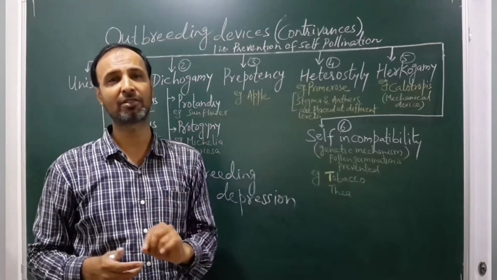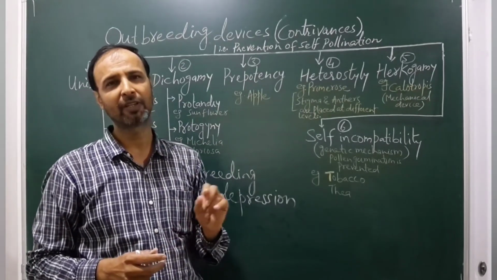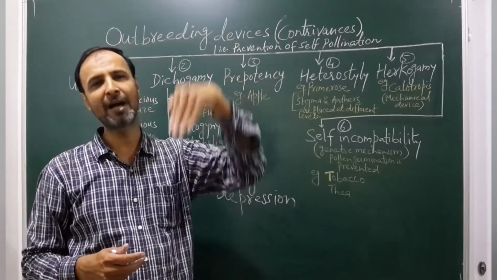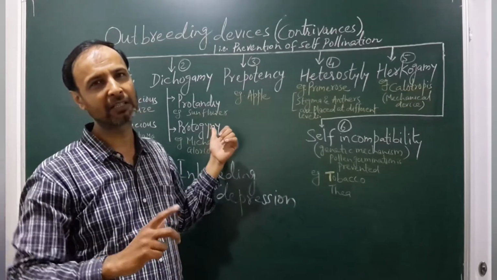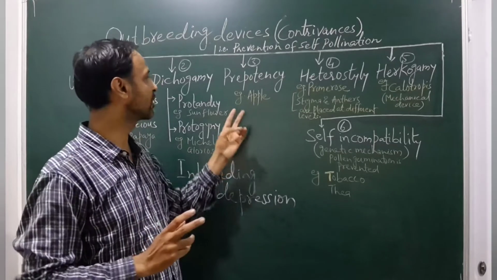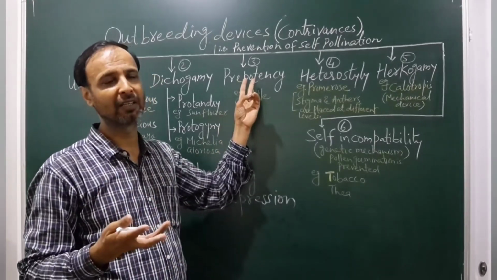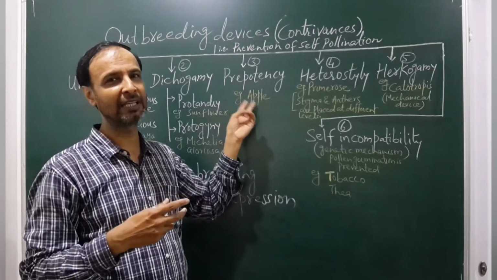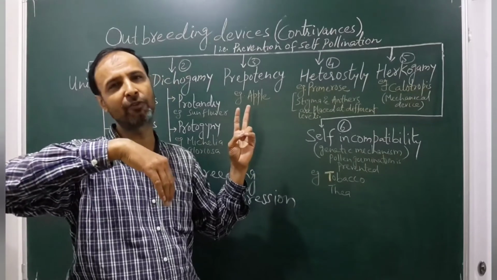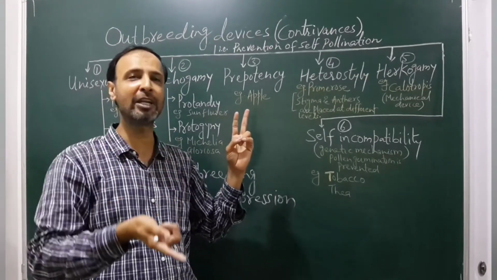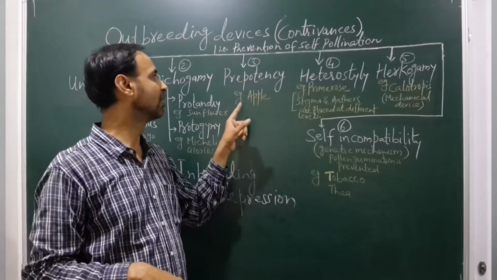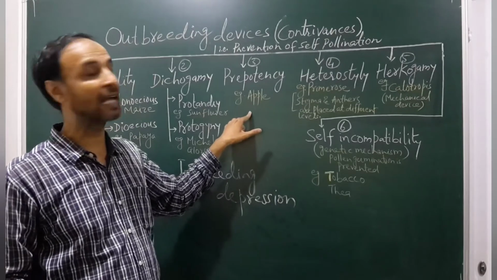That pollen will germinate first. Once it has germinated and its pollen tube has passed through the style, the pollen from the same flower is avoided. That is called prepotency. So it is always preferred that the pollen from the other source, another flower, which has fallen on the stigma, germinates first and develops its pollen tube before the self pollen. That's called prepotency. The best example is apple.